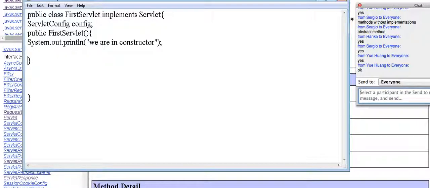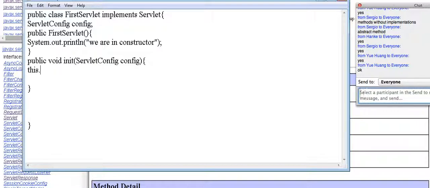Now next, the init, service and destroy methods. The method I'm writing is public void init, taking a ServletConfig config. That is nothing but I'm initializing the ServletConfig object.